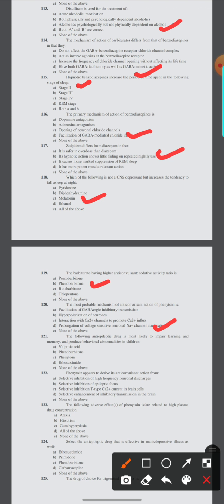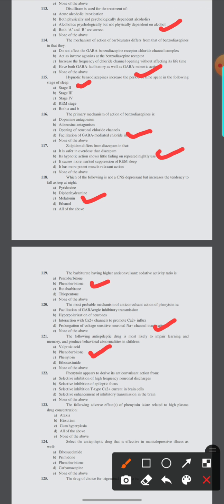121. Which of the following anti-epileptic drugs is most likely to impair learning and memory and produce behavior abnormality in children? Valproic acid, phenobarbital, phenytoin, ethosuximide, or none of the above. Phenobarbital, option number B.